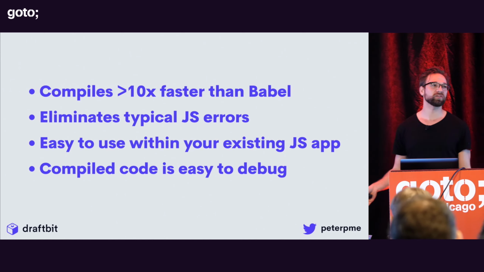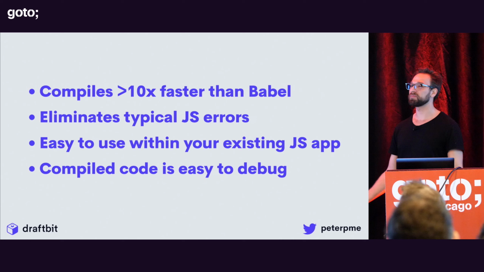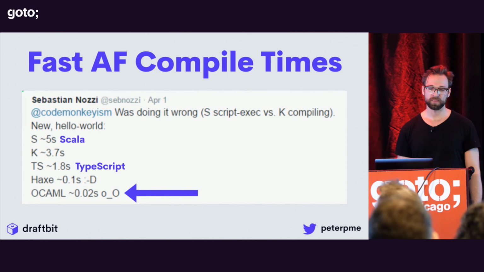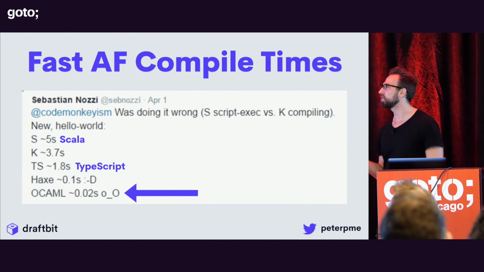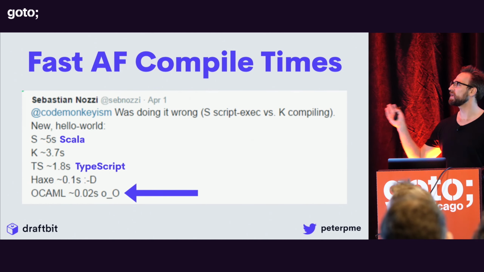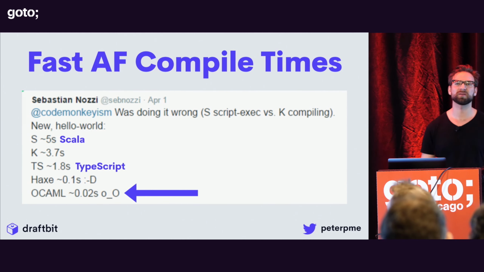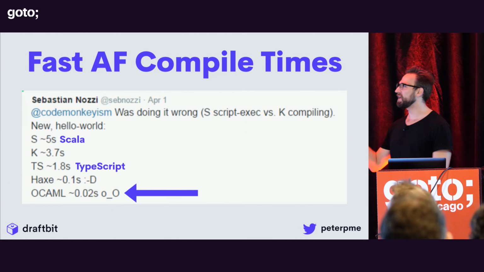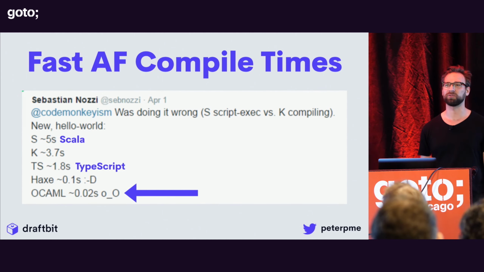The closest thing we have to that in the JavaScript world is source maps, which are problematic as a whole, right? So the compile times are really, really fast. Somebody tweeted about this, right? Some basic hello world thing in Scala takes 5 seconds. Rust is up there too. TypeScript even managed to do it in 1.8 seconds. And then OCaml is doing it in like 0.02, right?